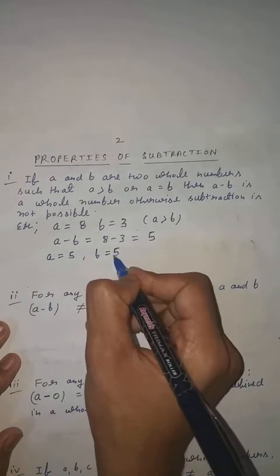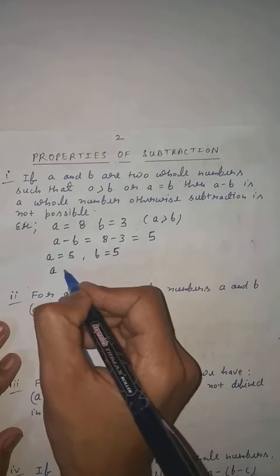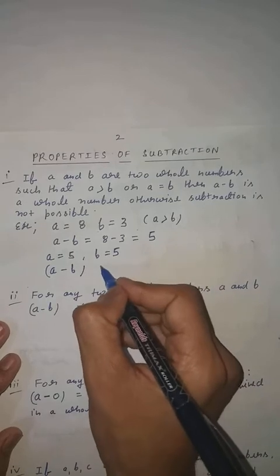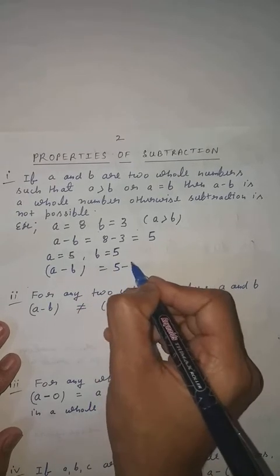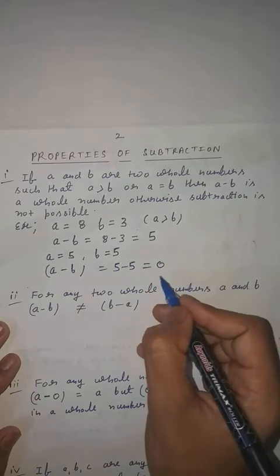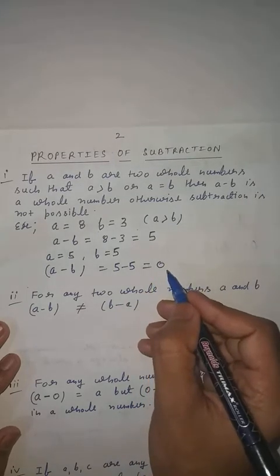Clear? Now subtract this, a minus b. So what is the value of a and b? This is 5 minus 5. Now you know that 5 minus 5 is 0. Now tell me, is 0 a whole number or not? Yes, 0 is a whole number.